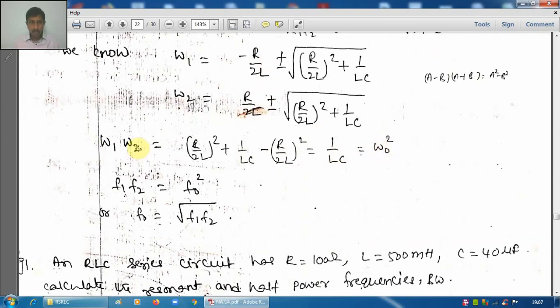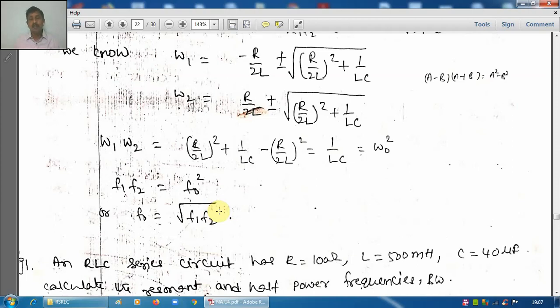So omega 1 into omega 2 is equal to omega naught squared, or F1 and F2 equal to F naught squared, or F naught equal to square root of F1 times F2. This is also one more relationship. So these are all different points that we can observe in a series RLC circuit.